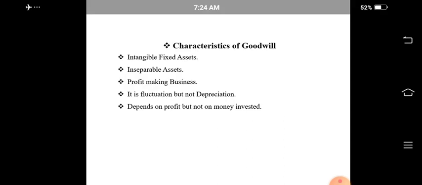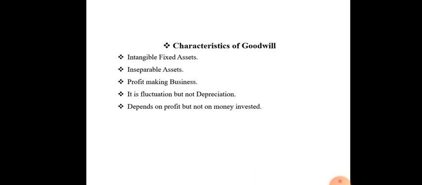So now, as I told, goodwill is an intangible fixed asset, as well as the reputation of the company, and it's the extra profit. By the goodwill they are earning extra profit, and it's the present value of expected future earnings, nothing but the goodwill. Okay, so what are the characteristics of goodwill?